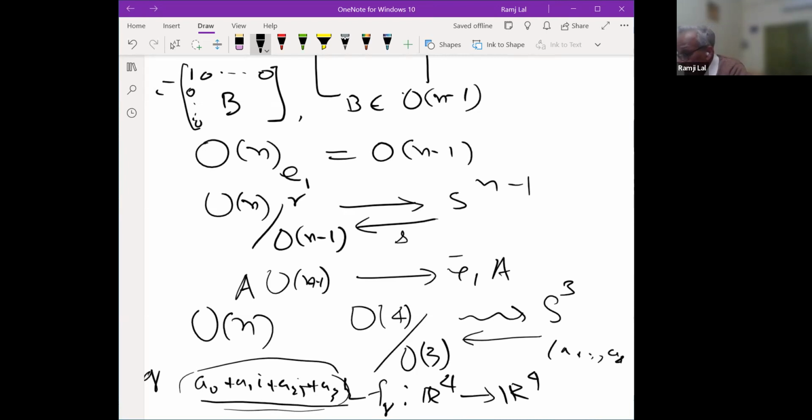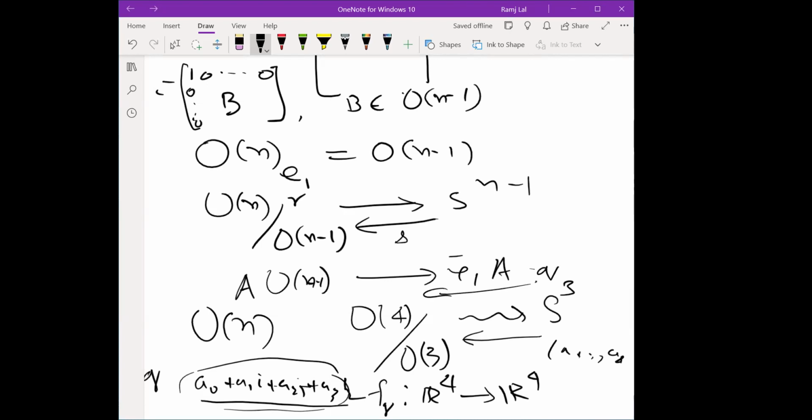So this is a bijective correspondence. You can easily observe that this FQ is also an orthogonal transformation. So FQ is an orthogonal transformation. So here is your Q. One comment I want to make.